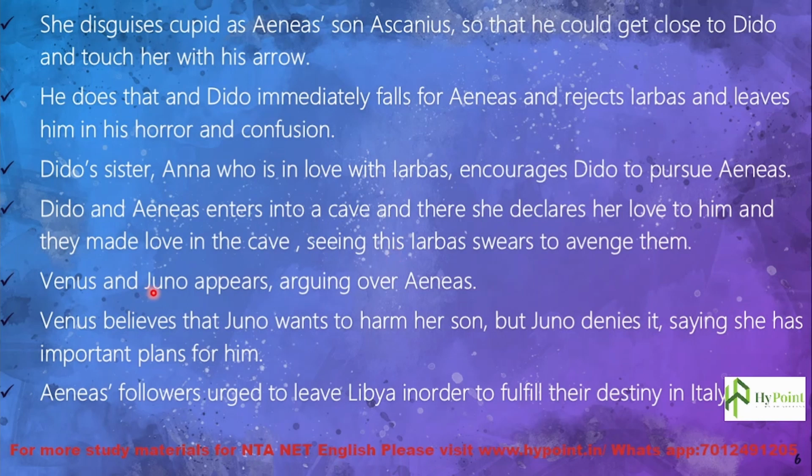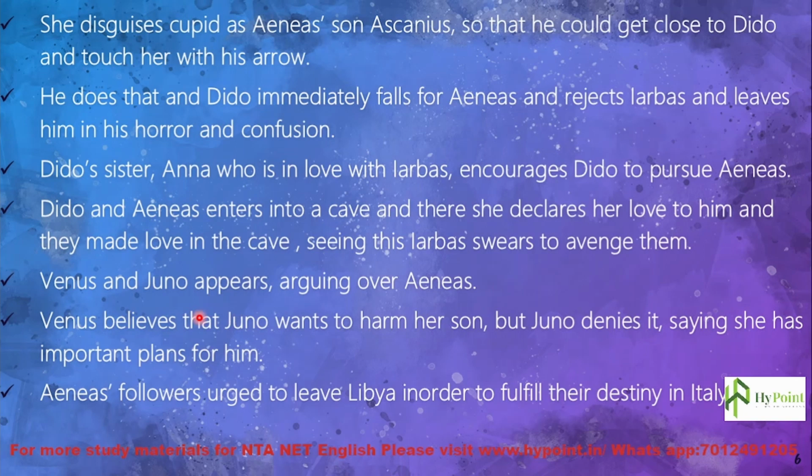So here Venus and Juno appear. After that the scene shifts. Venus and Juno appear arguing over Aeneas. Both of them had different plans for Aeneas, and Venus believed that Juno wants to harm her son, but Juno denies it, saying she has important plans for him.